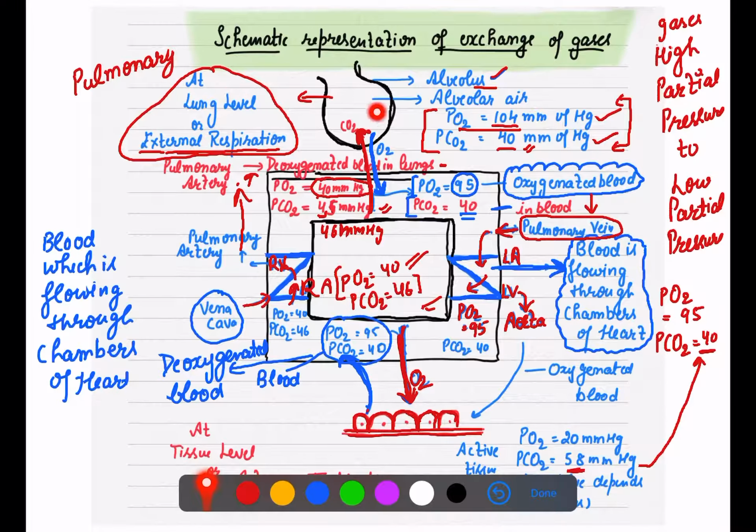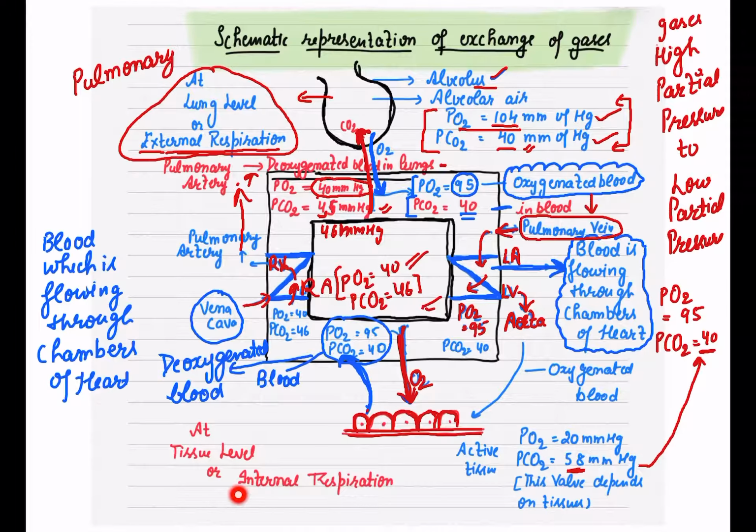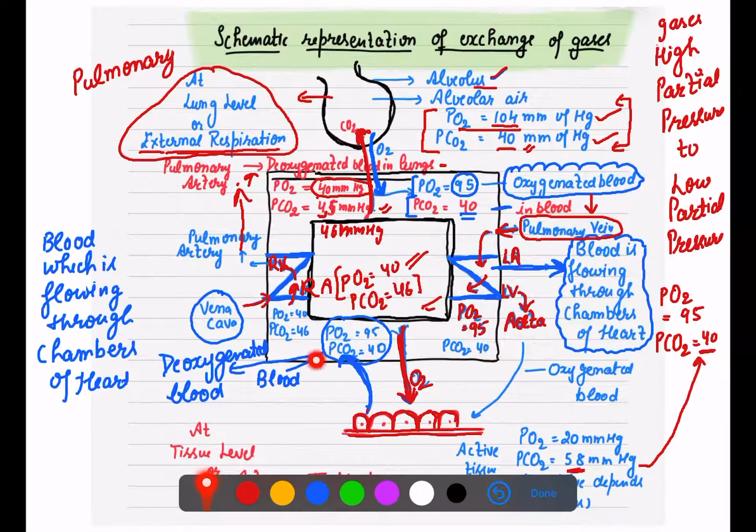Let's see what is happening here one more time, very quickly. So here I have made this alveolus, right? And we will talk about the exchange of gases at the lung level, or the external respiration. Here I have made tissues, and here we will talk about the exchange at the tissue level, or the internal respiration. There we will talk about the oxygenated and deoxygenated blood, a big box you can make, and that small box. So here we have made the flow of blood in your heart. Here oxygenated blood, and this side deoxygenated blood.